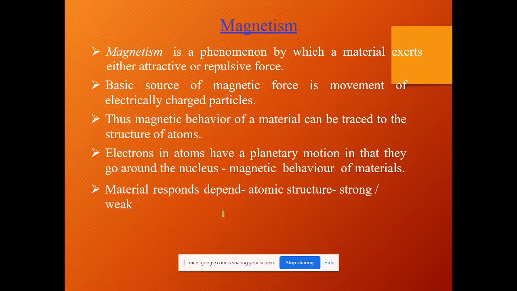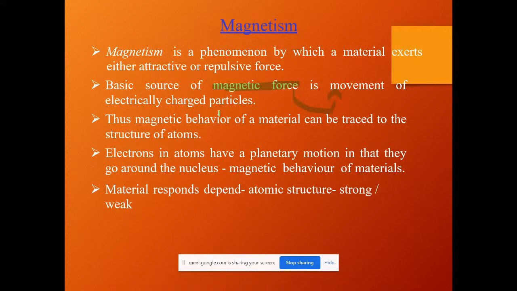This is the only thing. Without any physical contact, if you select two magnets and bring them closer, you can feel that these two magnets oppose or attract each other. This specific behavior made us learn about magnetism. This magnetic force helps our electrical energy through the movement of particles. The basic source of magnetic force is the movement of electrically charged particles. That's what I mentioned earlier, both postulates.